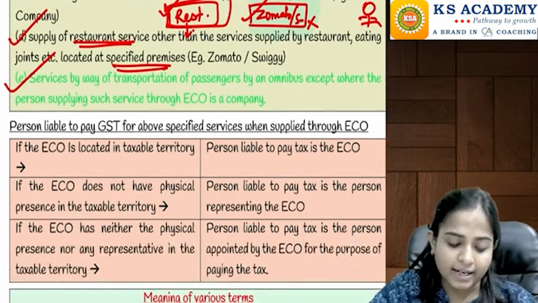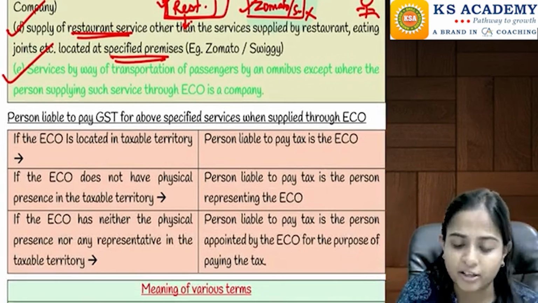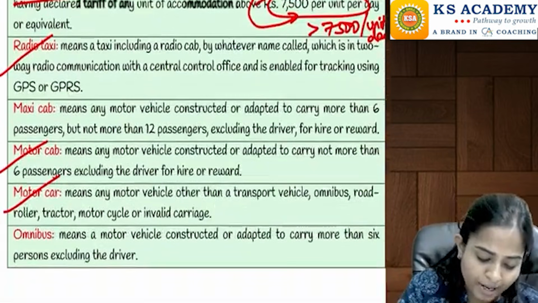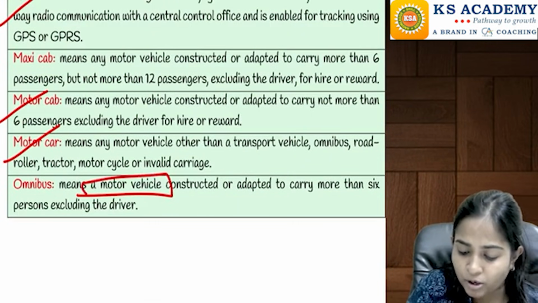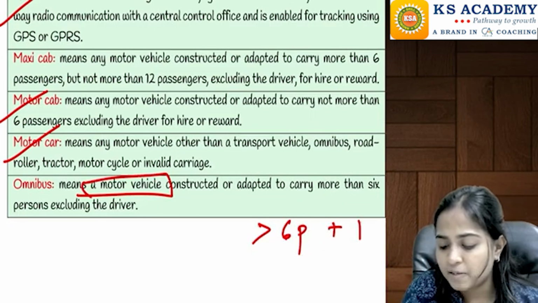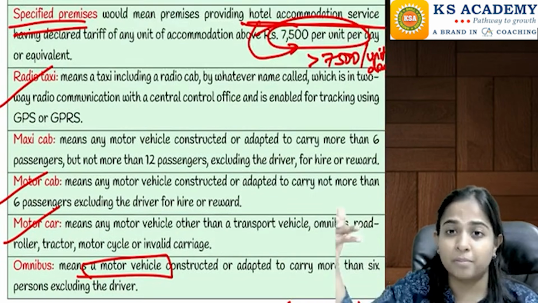And the last one is, we are going back to the transportation of passengers by omnibus. Now what do we mean by omnibus? Omnibus is a motor vehicle which can carry more than 6 people, more than 6 people plus 1 driver. It is such a kind of bus.